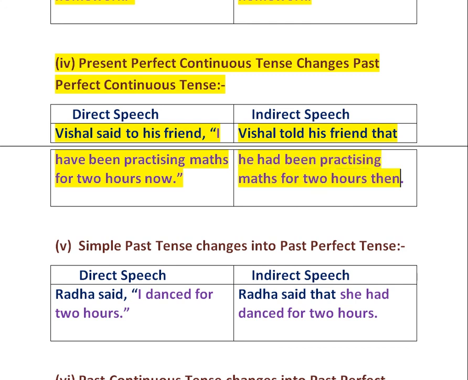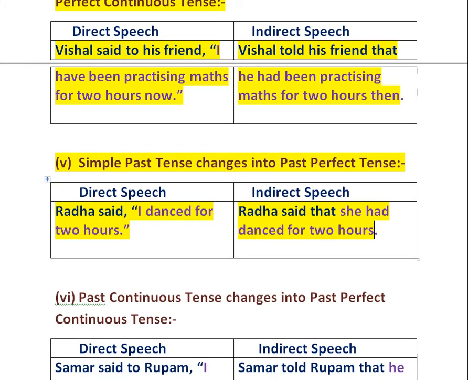The next rule is simple past tense changes into past perfect tense. Example is Radha said, "I danced for 2 hours." It changed into Radha said that she had danced for 2 hours. Here, I danced for 2 hours is in simple past tense. So, according to the rule, it changed into past perfect tense.